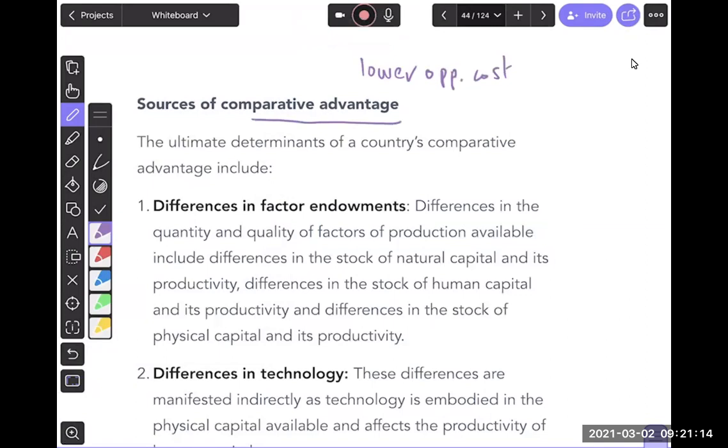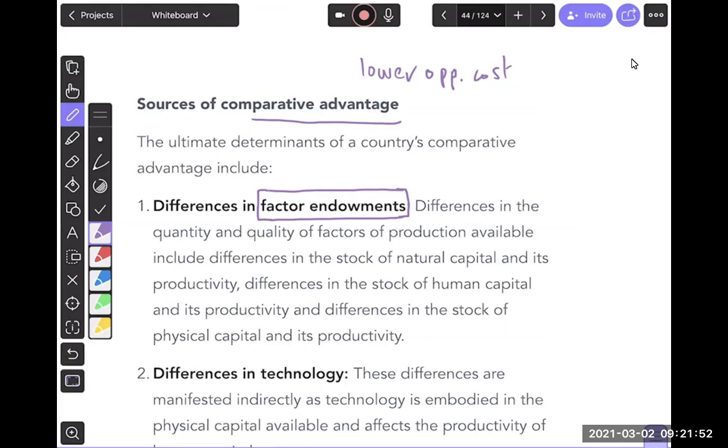And we say that the first reason is basically when countries have different factor endowment. For example, Saudi Arabia has oil, right? They're endowed with, they're blessed with oil, for example. China may have labor. Germany or Japan might have high quality capital, which might not be given to them through nature, but is actually given to them through what we call an acquired advantage.